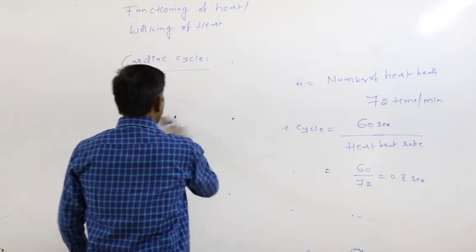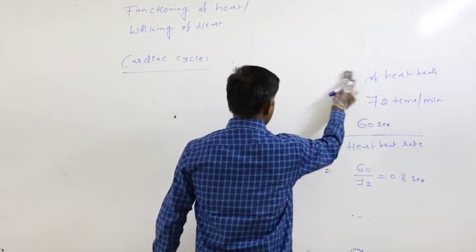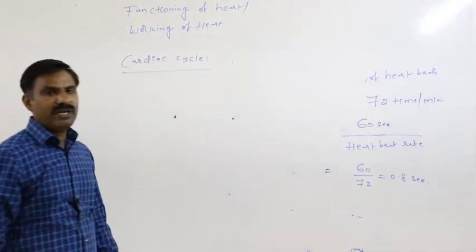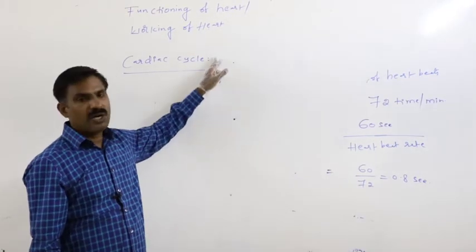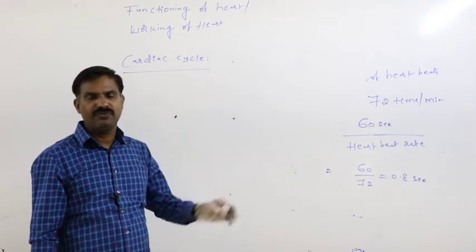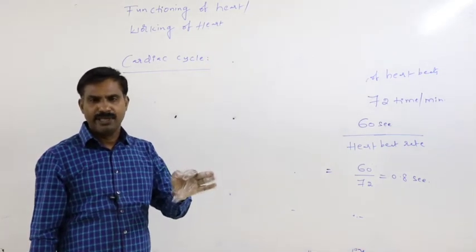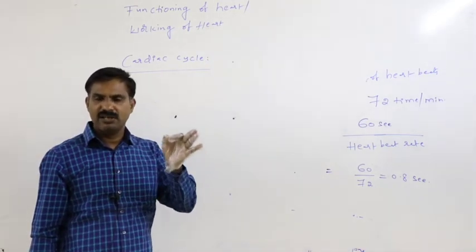Again, what are the events which occur in a sequence in a single cardiac cycle?